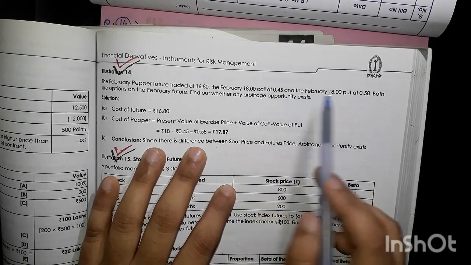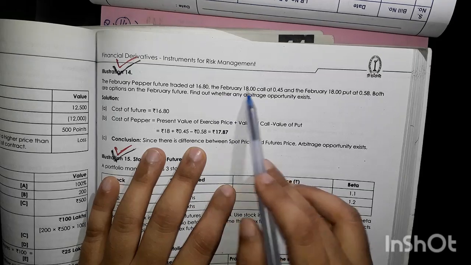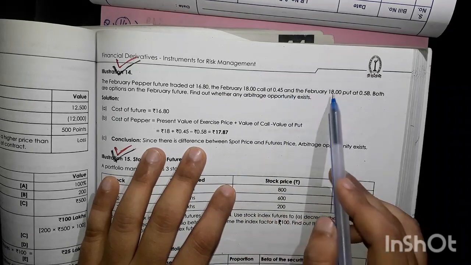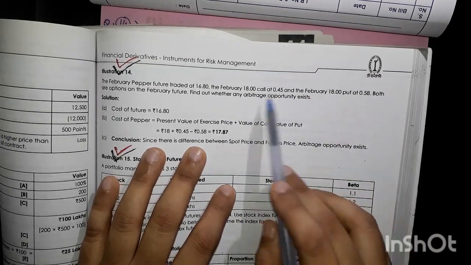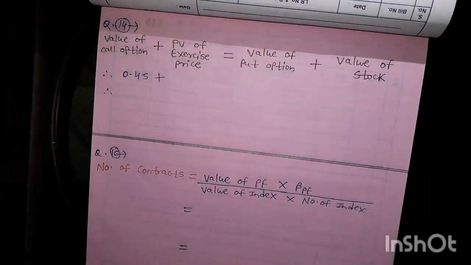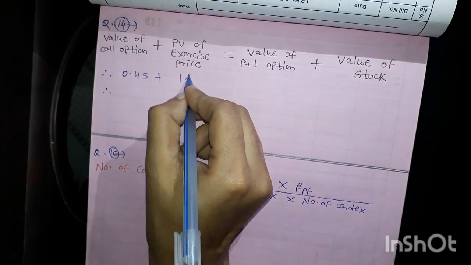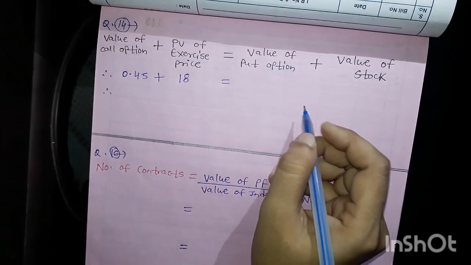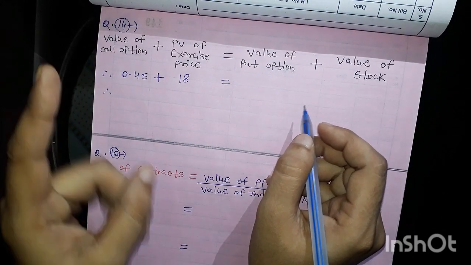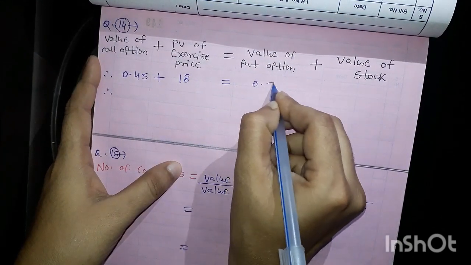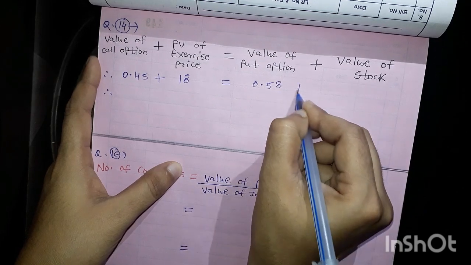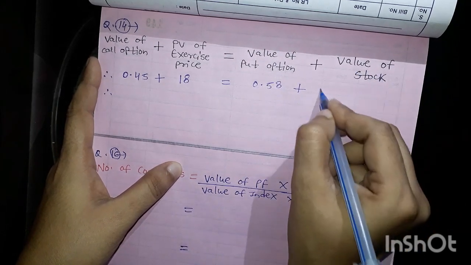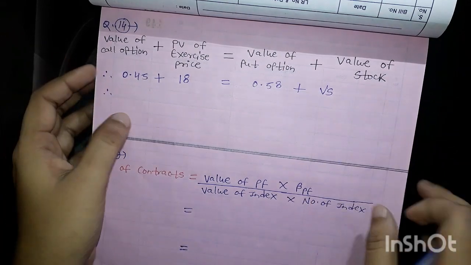This is the exercise price because it is 18 call at, 18 put at, so I am getting 18 here. The value of a put option, given in the very first line, is 0.58, and I don't know the value of a stock, so I will write VS, value of a stock.